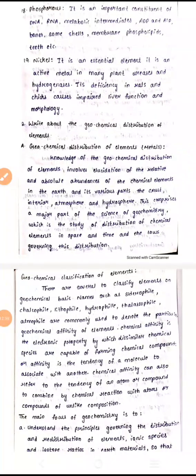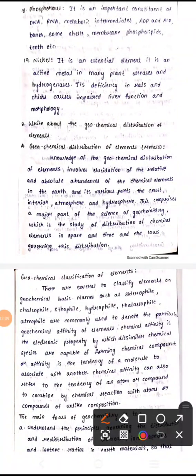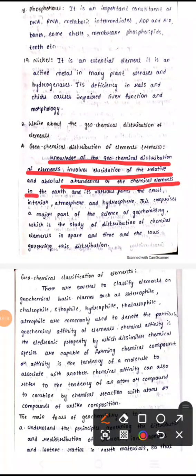Generally it also gives some knowledge about the geochemical distribution of elements. The knowledge of the geochemical distribution of elements involves elucidation of the relative and absolute abundances of the chemical elements in the earth.